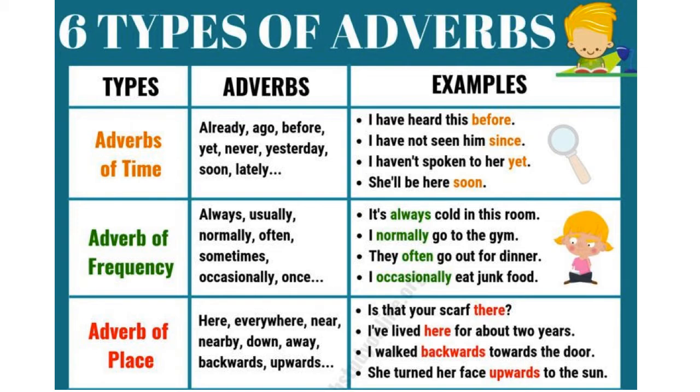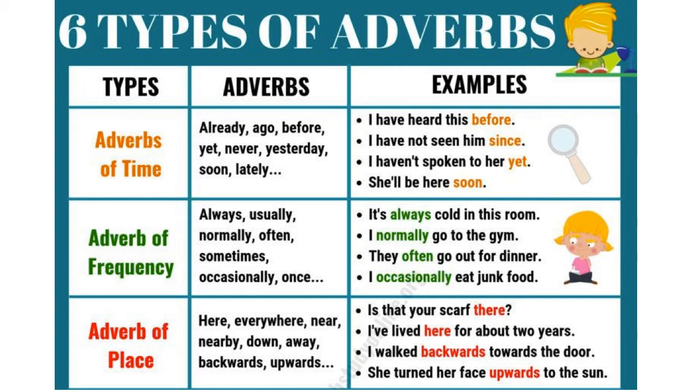Some examples: I have heard this before. I have not seen him since. I haven't spoken to her yet. She will be here soon. So all these words like before, since, yet and soon in these examples are adverbs of time. Next is adverb of frequency, and examples are always, usually, normally, often, sometimes, occasionally, once, twice, etc.